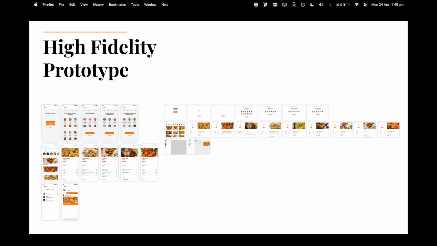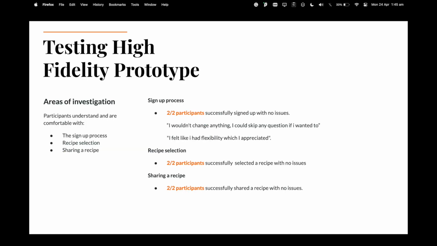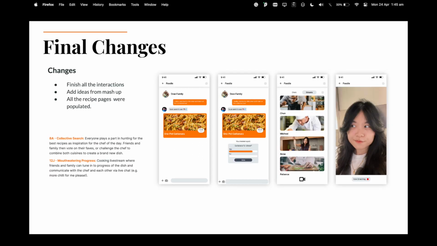The things mentioned previously were added to make the high-fidelity prototype. All recipes on the homepage were added and images were filled to make the app look cohesive and complete. This one was tested with a husband and wife in their 30s. All users successfully completed the given instructions, even commenting, "I wouldn't change anything." The prototype did not need any major changes for the main use case.